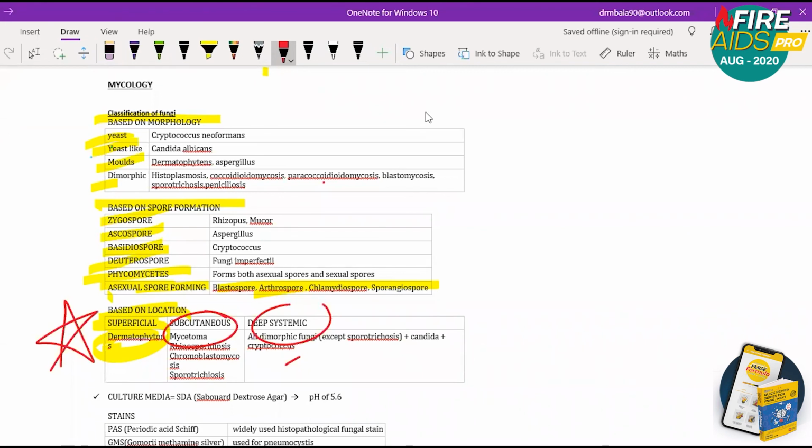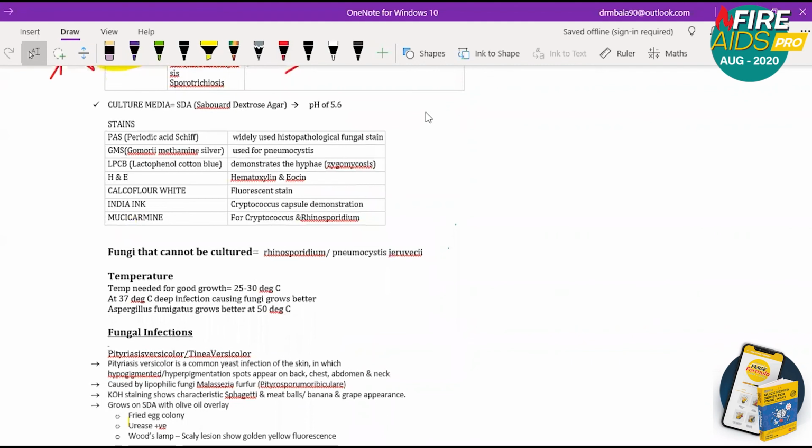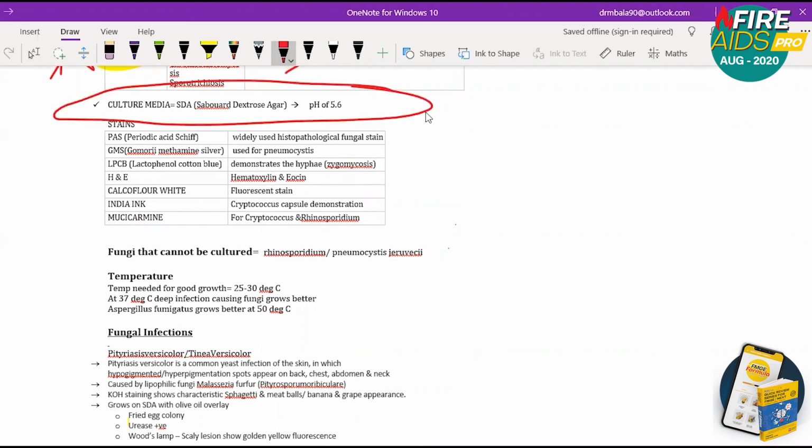Now, fungus, same like bacteria, also has a culture media, but one culture media is almost enough for all the fungi. That is SDA, Sabouraud dextrose agar. So you don't have to memorize almost anything here. SDA works at a pH of 5.6. If you know this point, that should be fine enough.